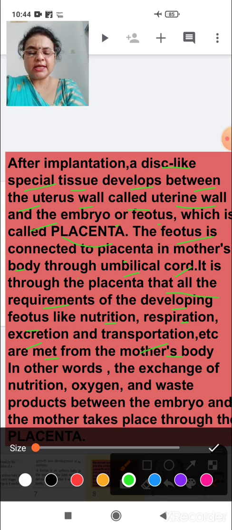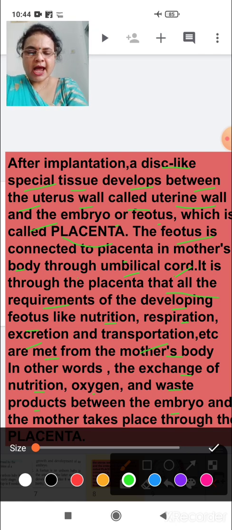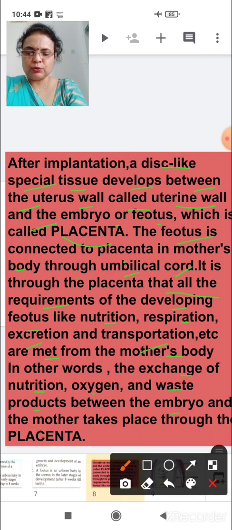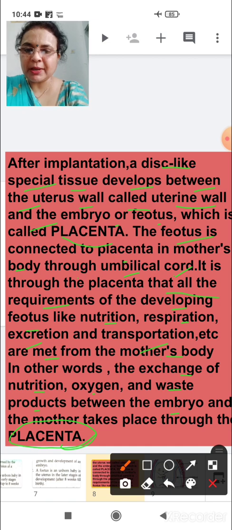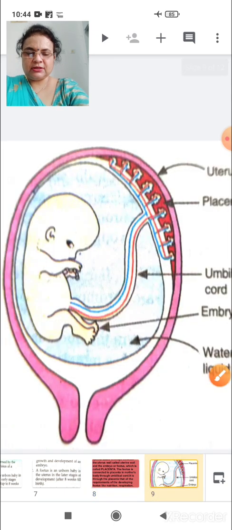In short, we can define the function of placenta like this also: the exchange of nutrition, oxygen and waste products between the embryo and the mother takes place through the placenta. So this is the placenta. You have to study about placenta very carefully and thoroughly. Don't miss this topic. This is a very important topic for your board exam. Clear? Now let us see it with the picture.